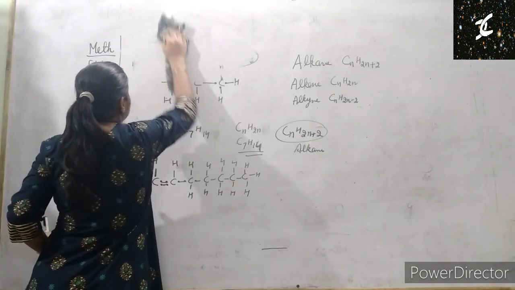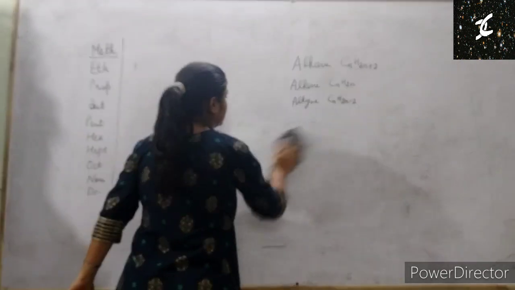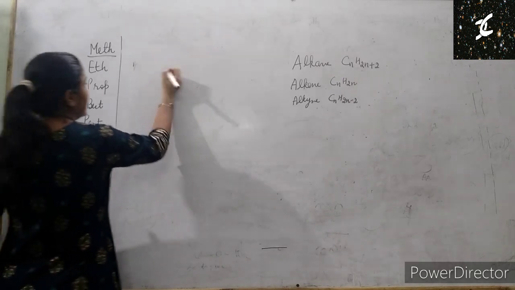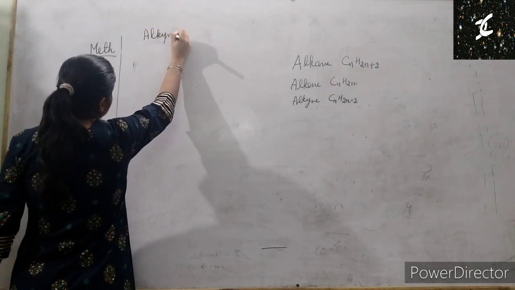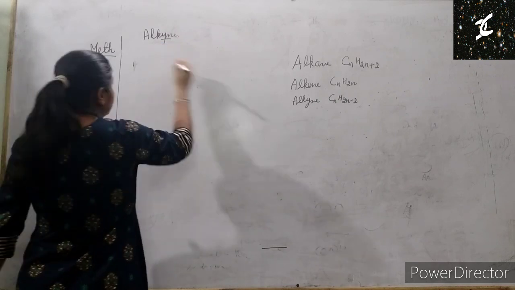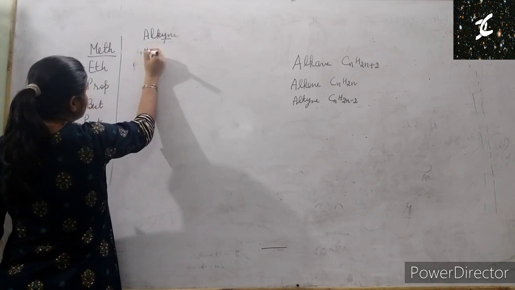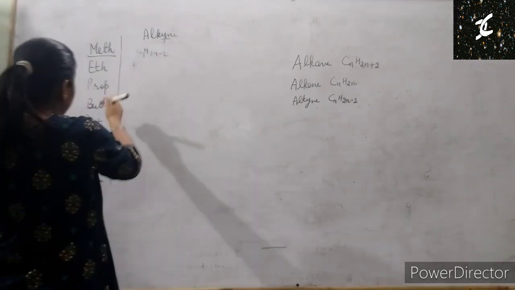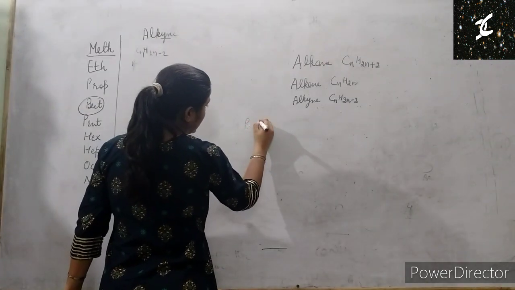Then in the same way we have alkynes. Okay, then we have alkynes, and the formula is CnH2n minus 2. Okay, let's draw the structure. You can take any example, butyne. Okay, we'll take the example of butyne.